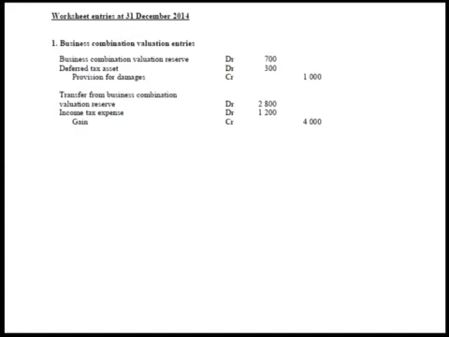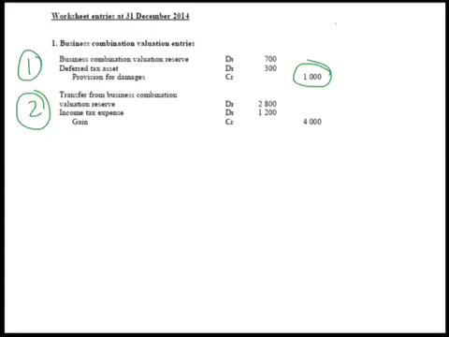So for this unrecorded liability in the subsidiary's accounts, there are 2 adjustments that need to be made on group level. The first being to raise that liability in the consolidated financials, and we know that the value attached to that liability is $1,000.